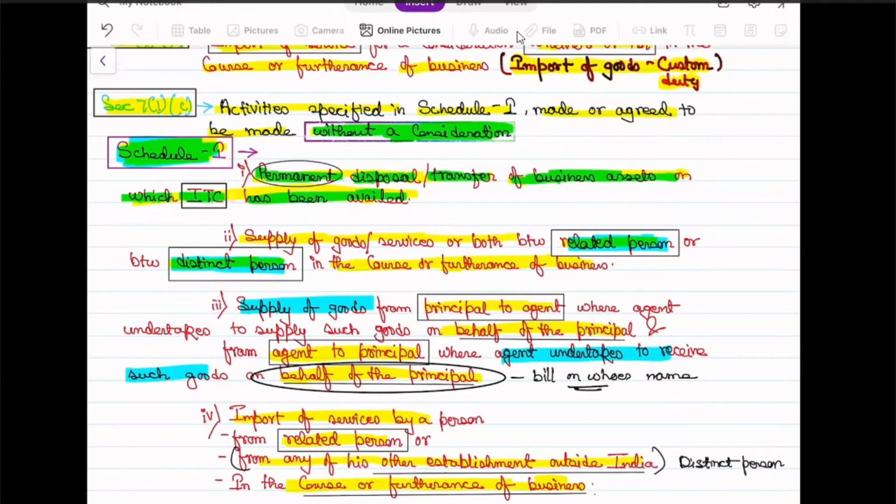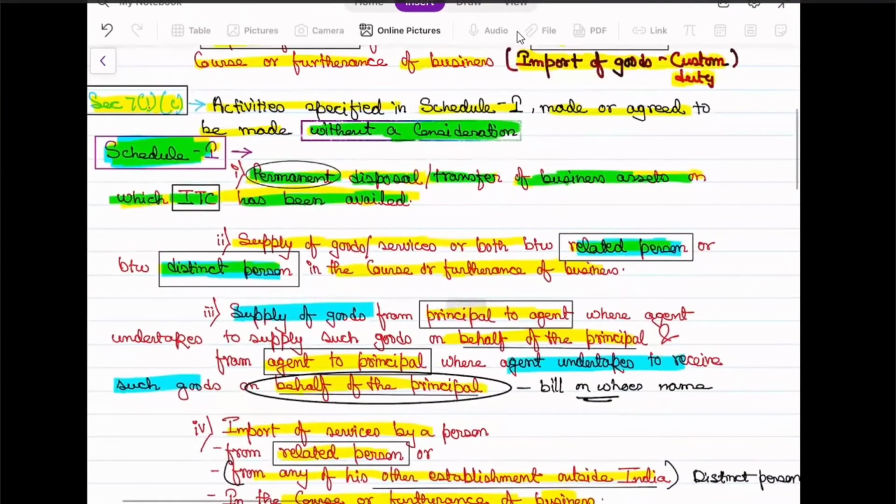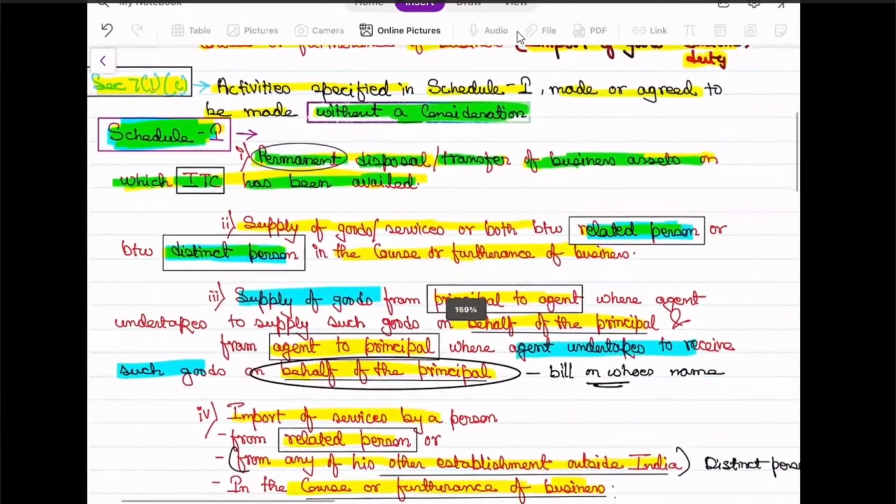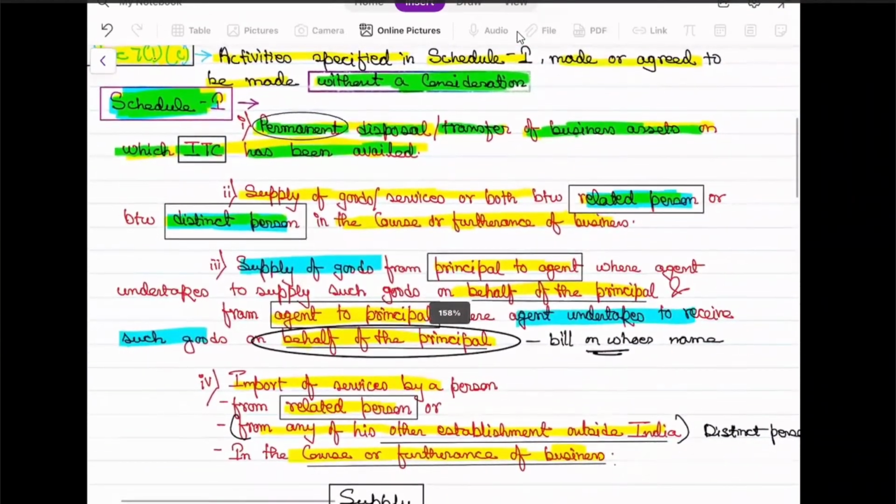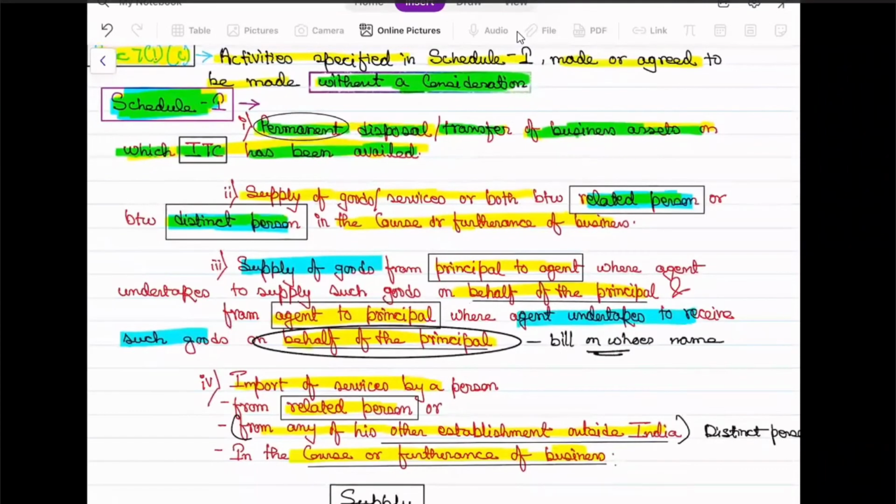So I think this is the third session on supply. Today we are about to cover schedule 1. We'll see a few examples of schedule 1, and with this, section 7 subsection 1 will end in 3 sessions. Why is it so? Because these are the things which form the base of your understanding of the GST Act.